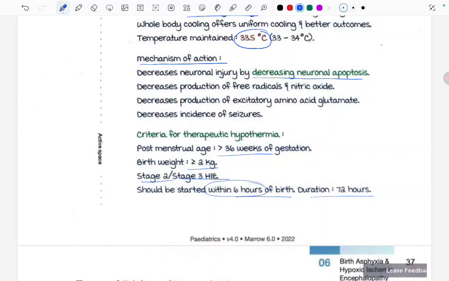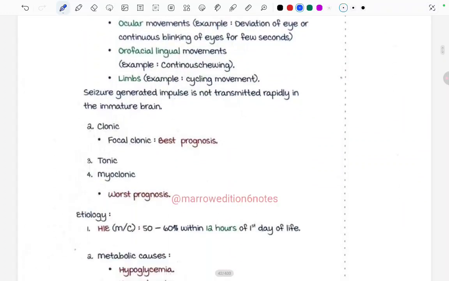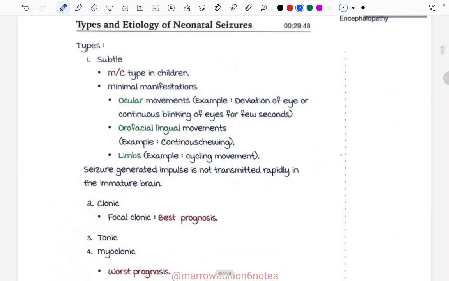Moving ahead to types and etiology of neonatal seizures. Here 4 types are described. First one is the subtle seizure, second one is the clonic seizure, third one is the tonic, and fourth one is the myoclonic.